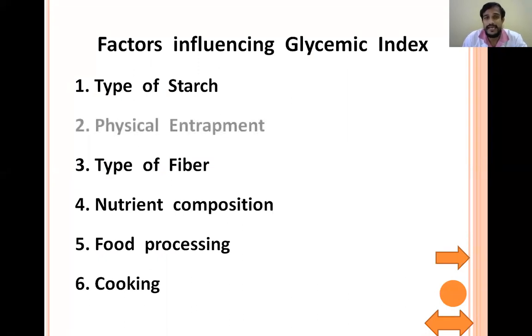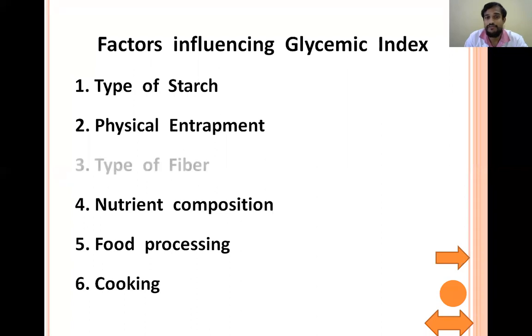And the next is physical entrapment. In some food items, the starch is present in the form of layers. So the outer layer can act as a barrier and can slow down the digestion and absorption, thereby varying the glycemic index.